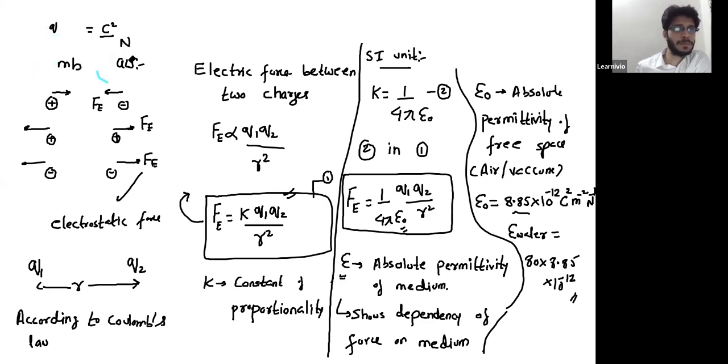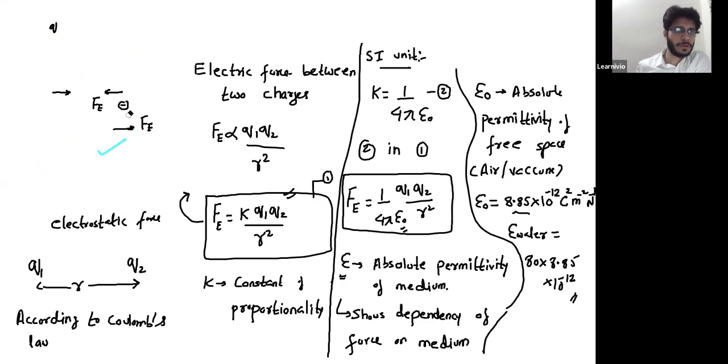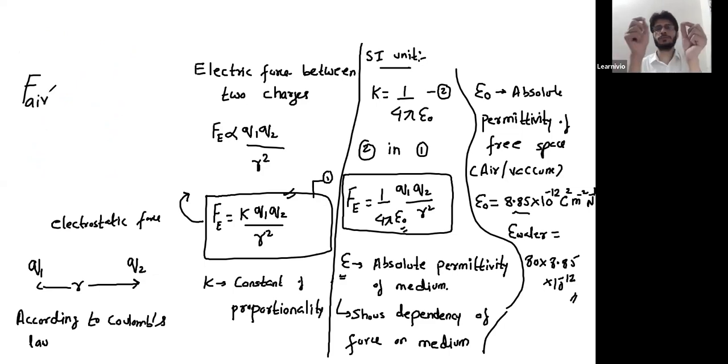From this simple equation, you can get a conceptual question. You take two charges, charges Q1 and Q2. You first place those charges in air at a fixed separation. Then you place the same charges at the same separation in water. This is air and this is water. I'm repeating it again. You take two charges, place them in air, then you place the same charges in water.